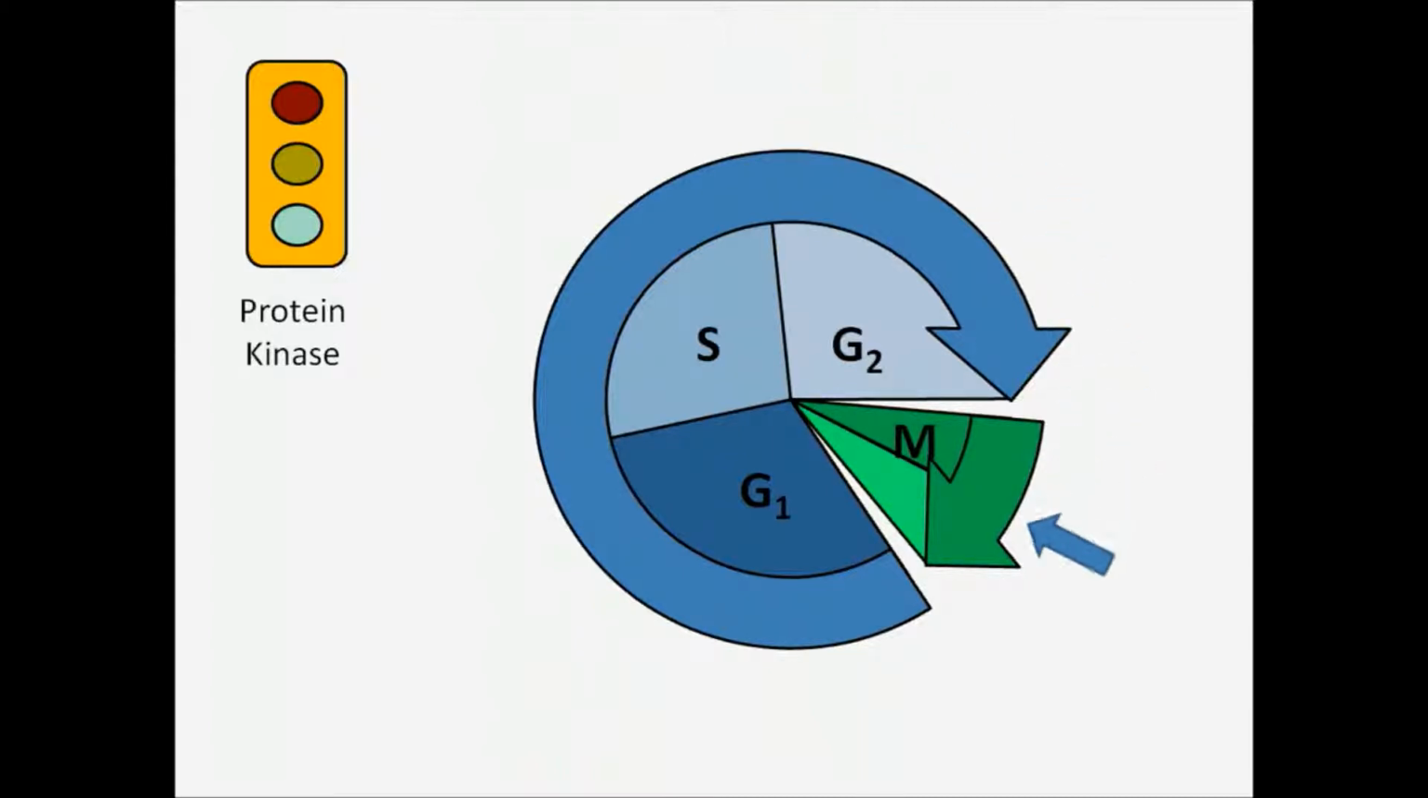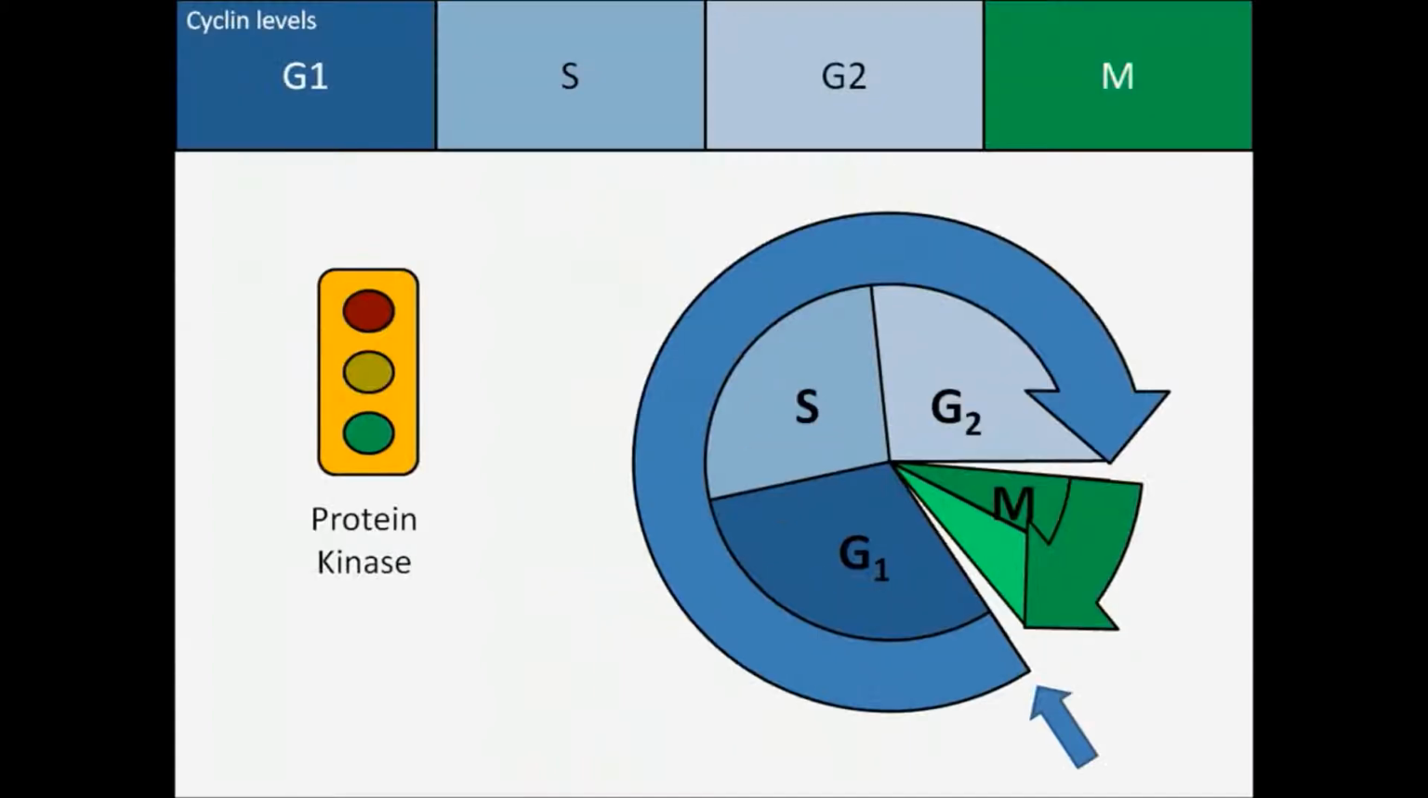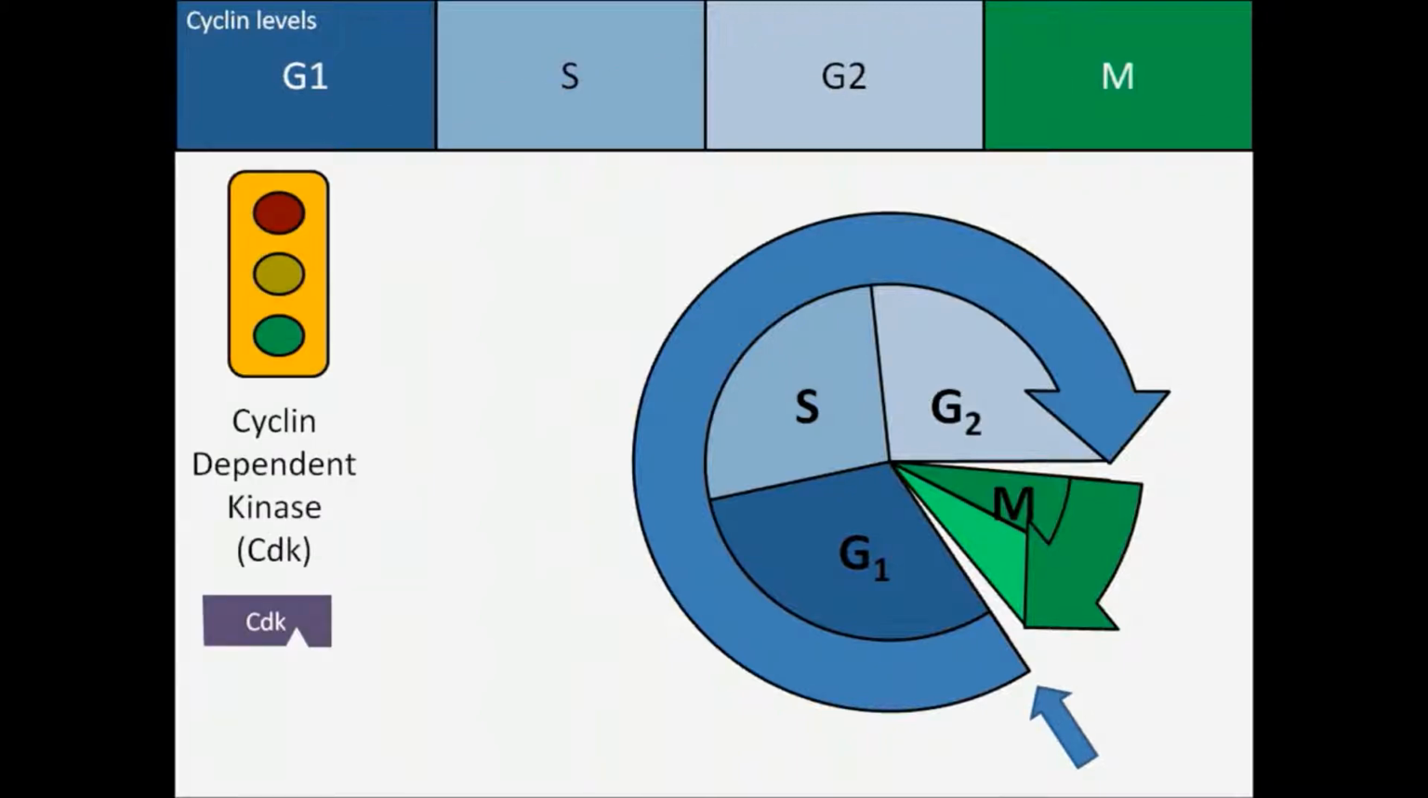Although protein kinases are present throughout the cycle, they are not active until bound by a cyclin molecule. As indicated by their name, cyclin levels are highly dependent on the position in the cell cycle. Different cyclins show varying expression patterns, but when cyclin levels are high, they bind and activate protein kinases, which then promote progression from stage to stage. Because the kinase activity relies on cyclin binding, these kinases are called cyclin-dependent kinases, or CDKs.